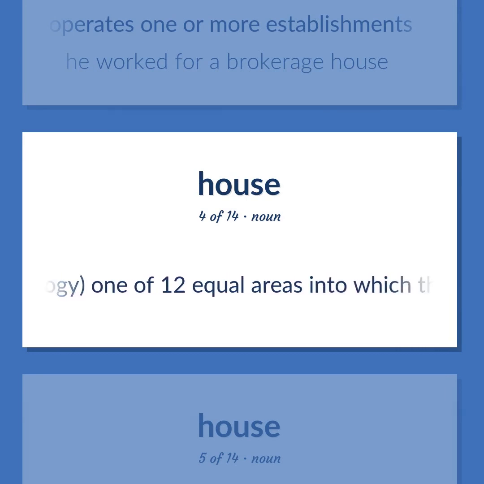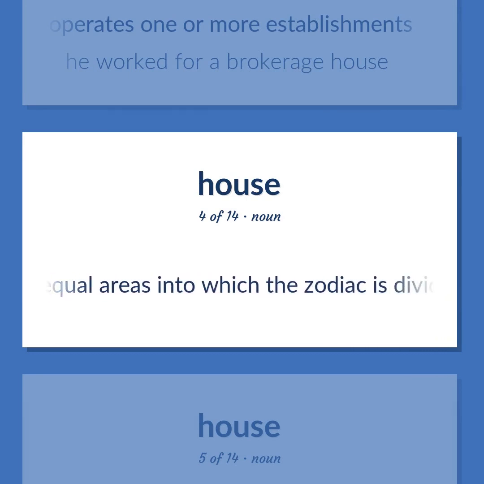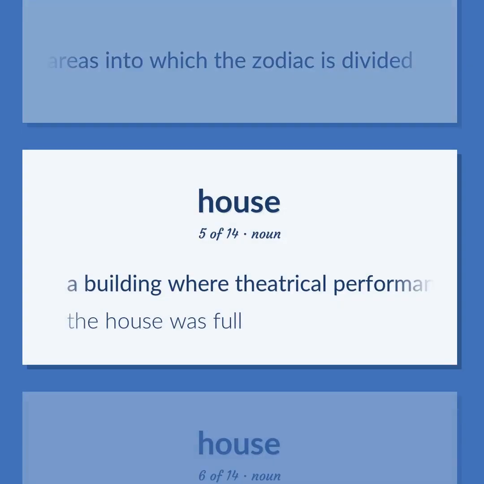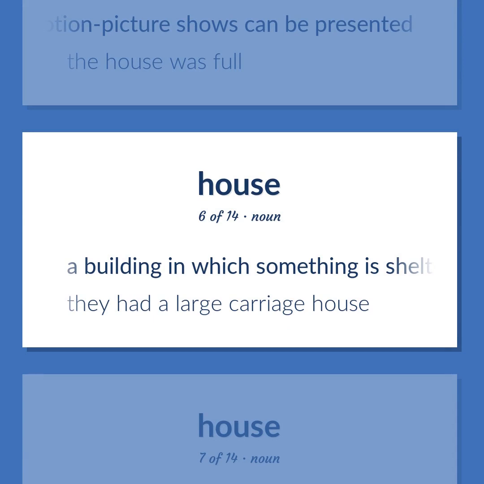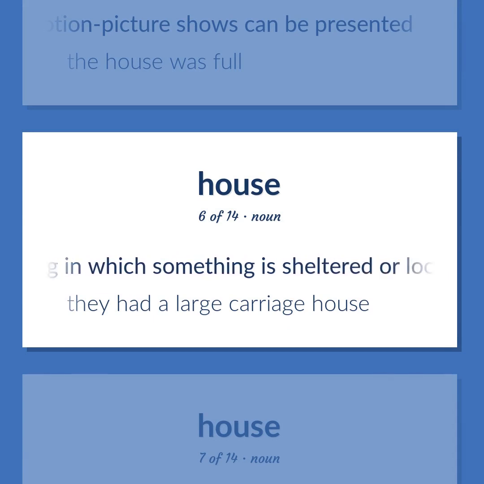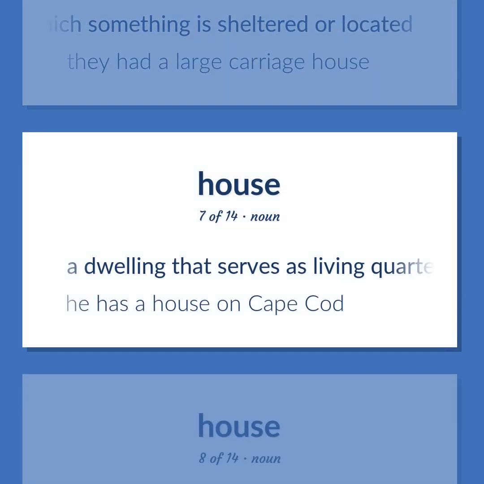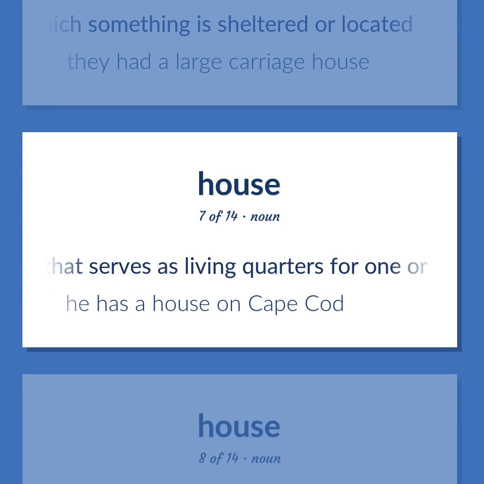Astrology, one of 12 equal areas into which the zodiac is divided. A building where theatrical performances or motion picture shows can be presented. The house was full. A building in which something is sheltered or located. They had a large carriage house. A dwelling that serves as living quarters for one or more families. He has a house on Cape Cod.